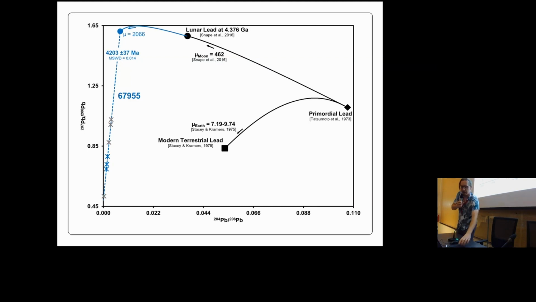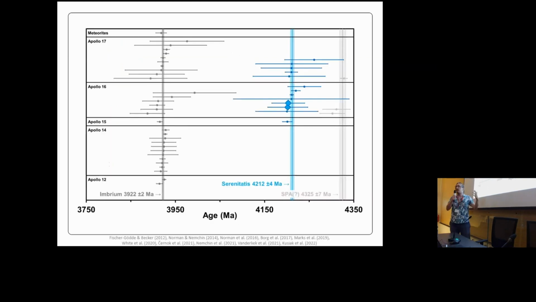And if it was KREEP-rich, then that further supports the idea that this cluster of ages here at 4.2 billion years might be the Serenitatis event. The two data points are our lead age, and we also have a samarium-neodymium age on the same sample split.